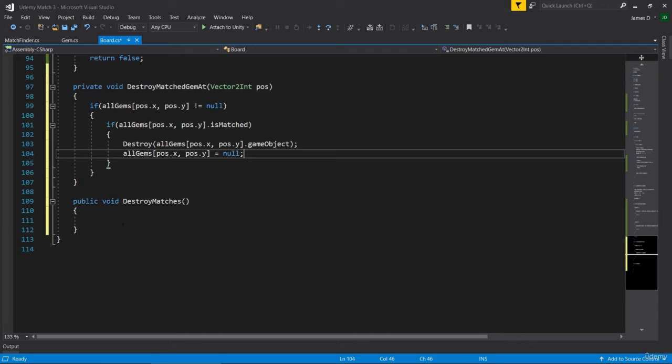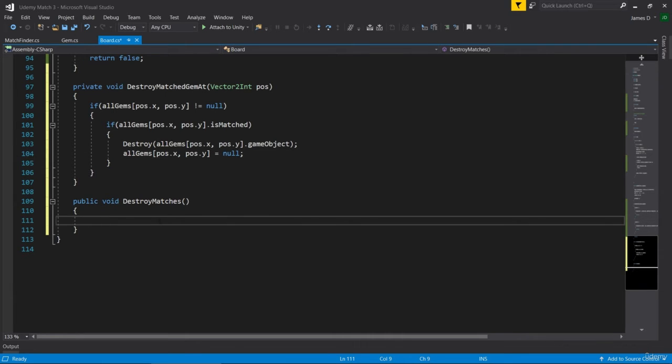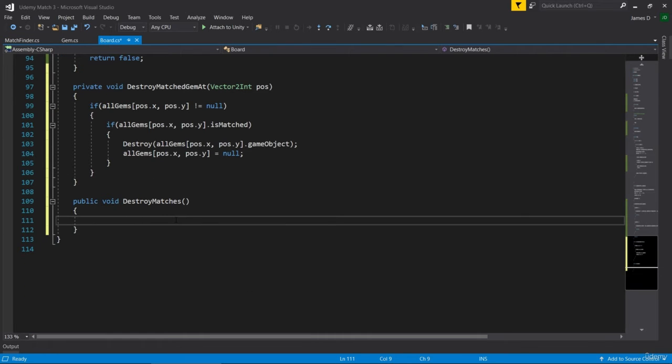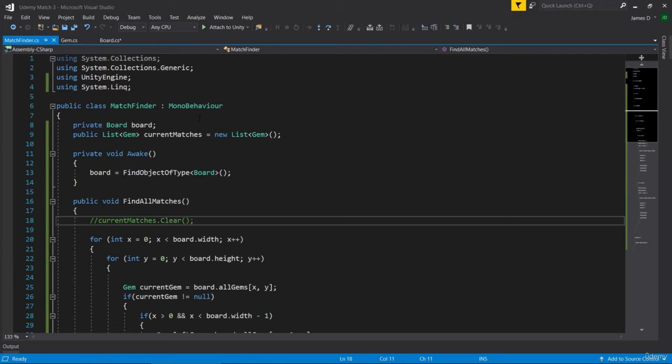Then we need to decide which ones we're removing. So in the destroy matches function, this is going to loop through our match finder and the current matches list that we have. So here we're going to use a for loop again, but this time we're just using one value because we don't need the x and y, because our current matches list is just one big long list of values.